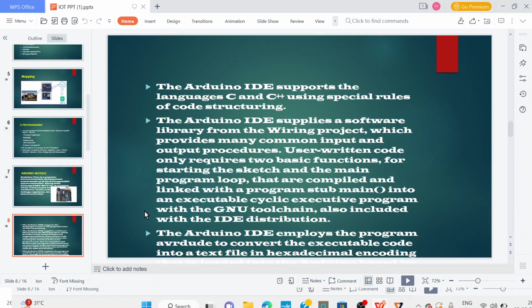Basically, Arduino IDE supports C and C++ language using special rules of coding and structuring, but it won't directly take plain C and C++ language. So we need to make modifications in order to implement the project.